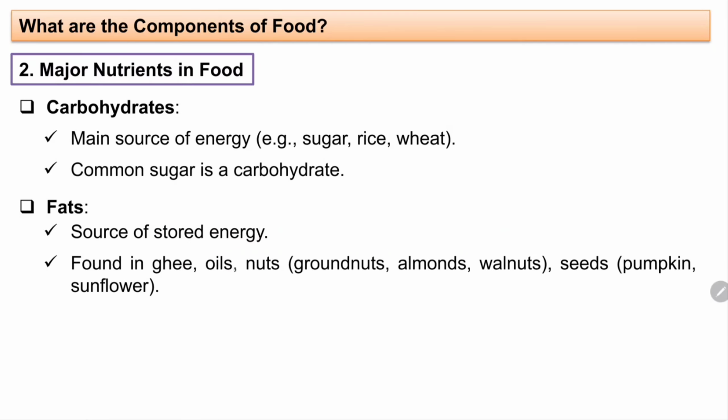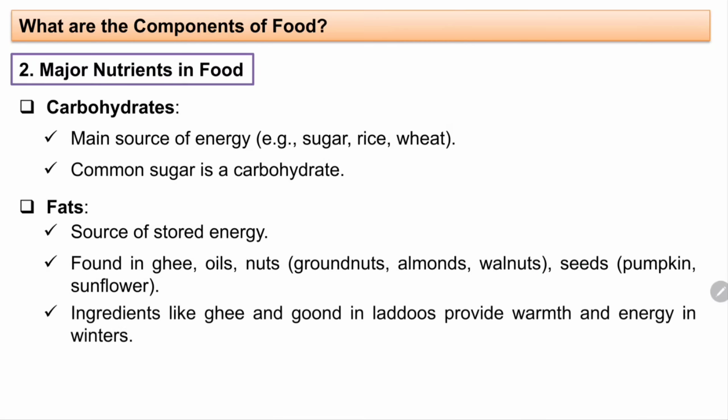It is found in ghee, oil, nuts, groundnuts, almonds and walnuts, and seeds like pumpkin seeds and sunflower. Ingredients like ghee and gond in laddus provide warmth and energy in the winter. In winter we used to eat laddus prepared using ghee, walnuts, groundnuts, almonds. Why did we have that? Because it provides energy to our body and keeps our body warm as well, so that we don't catch any cold.